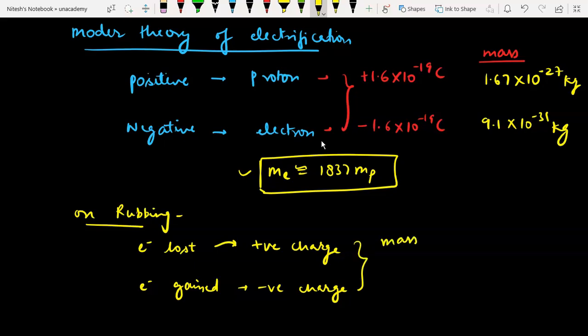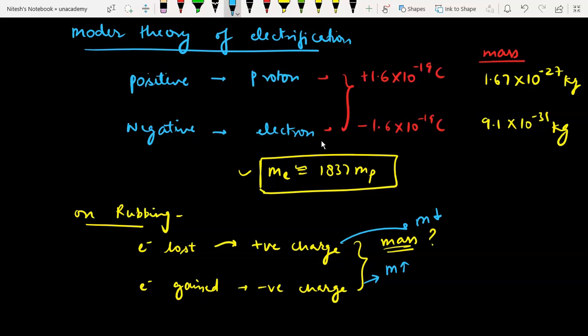Can you guess what happens to mass? Okay, so look, now let me tell you what happens to mass. Actually, the mass is increased if the body gains electrons because electron has certain kind of mass. And if the body loses electrons, the mass gets decreased. This arrow downwards indicates decrease and the arrow upward indicates increase. In general, we use these arrows.